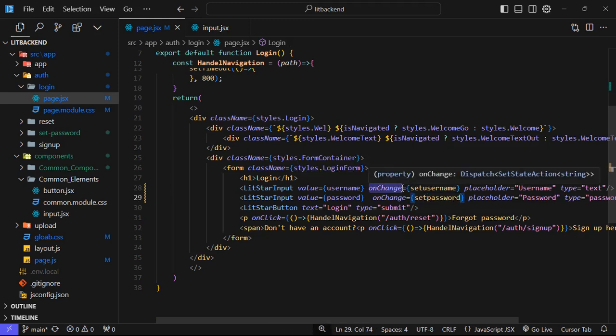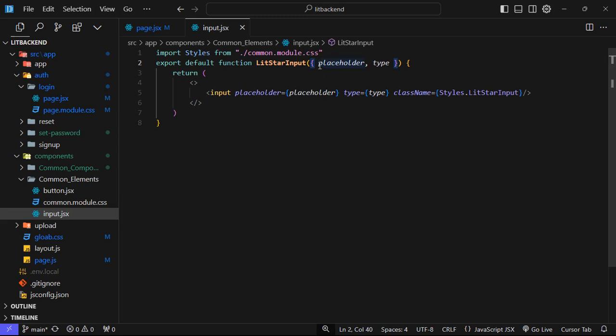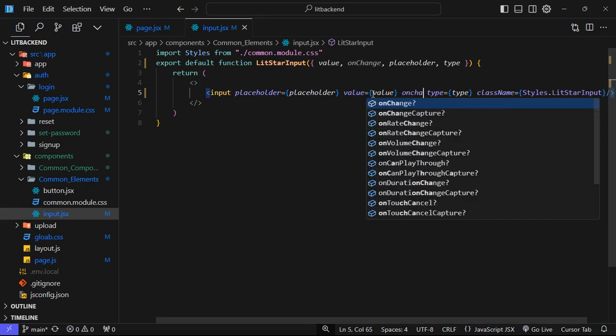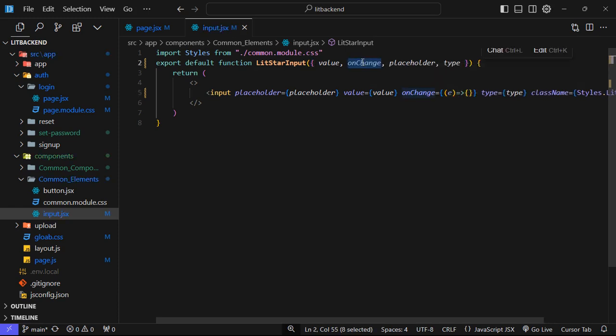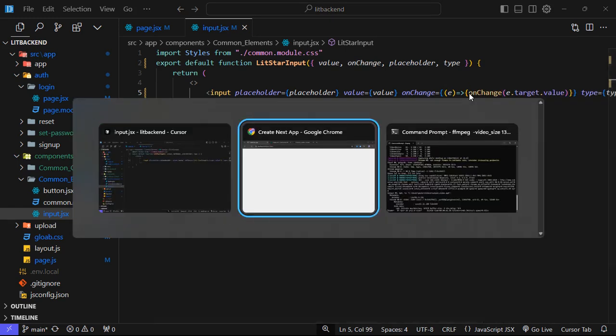Okay, now I need this onChange and value to be defined here also. So I will do value, comma, Ctrl V. Now I will say the value to be implemented here, value, and after that onChange, and onChange will be e. Now we are setting the value in onChange, and it will be e.target.value. Okay, now we have done this part.